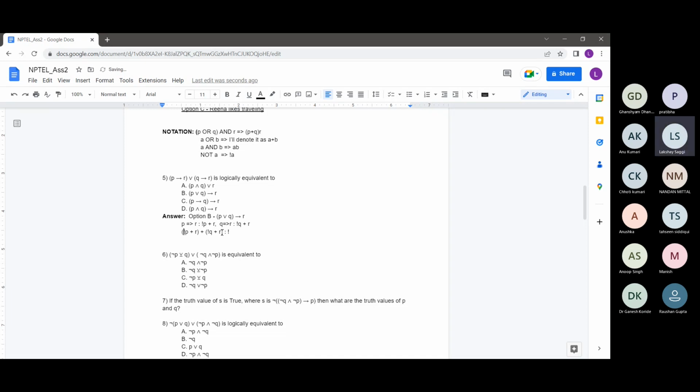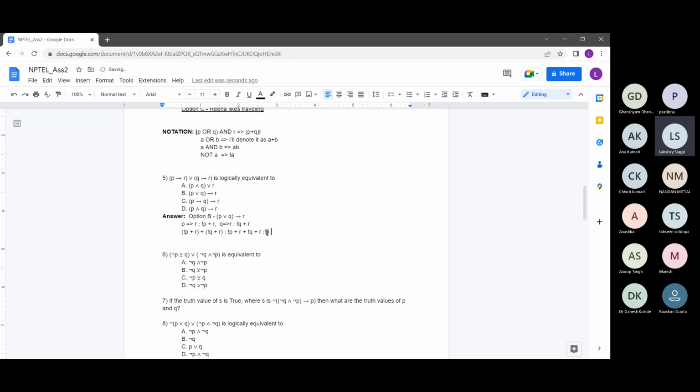OR operations are associative as well as commutative. So I'll leave this as not P plus R, and since the OR operator is associative, I will remove the brackets and just write not P plus R plus not Q plus R, and then the order of R and not Q can be changed.